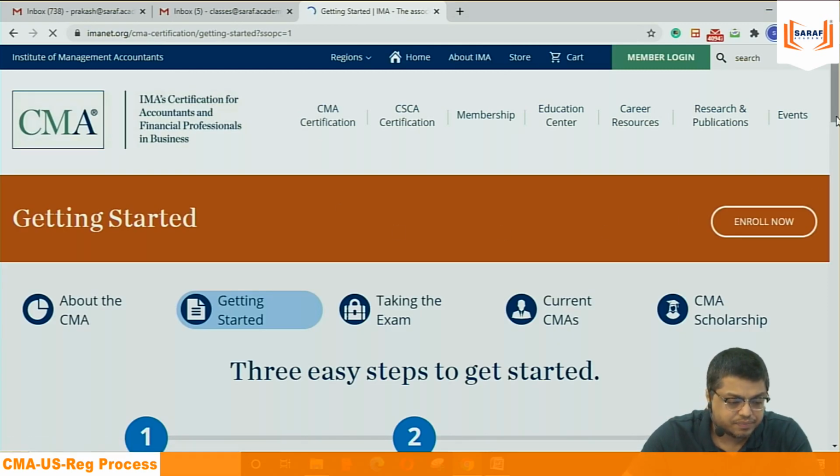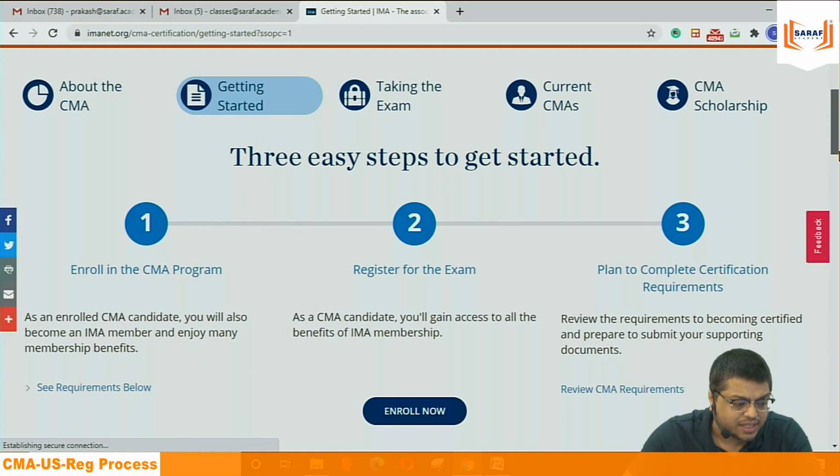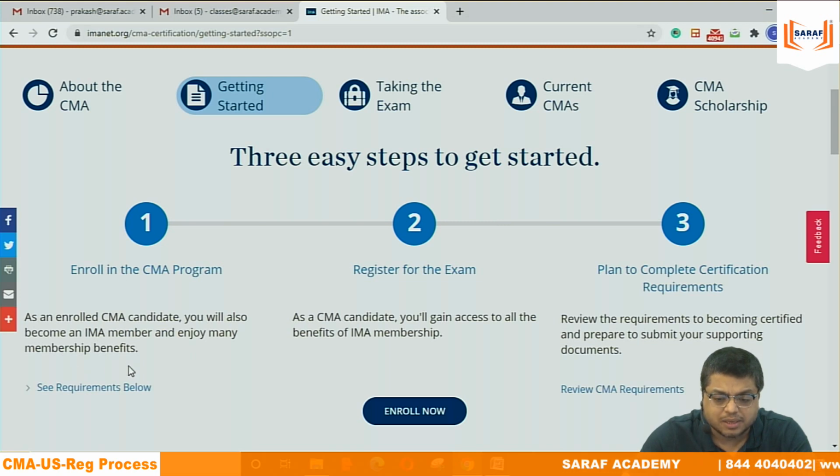Once I choose getting started, there are three easy steps to get started. One is enroll in the CMA program, register for the exams, and plan to complete certificate requirements. Register in the program as an enrolled CMA candidate, and you will also become an IME member and enjoy many membership benefits. As a CMA candidate, you will gain access to all the benefits of IME membership. Review the requirements to becoming certified. First of all, I am interested in enrolling in the CMA program.